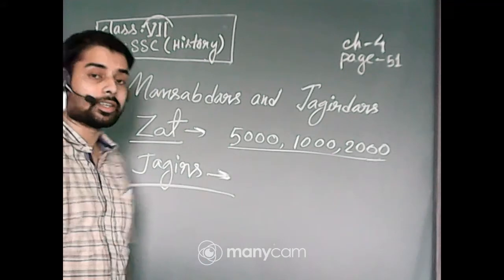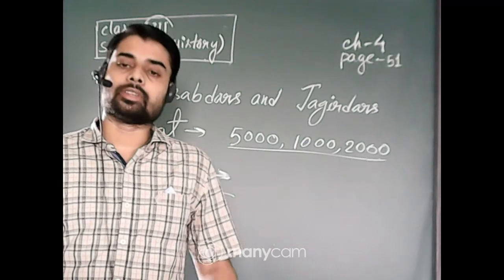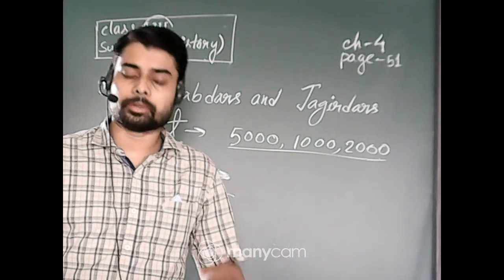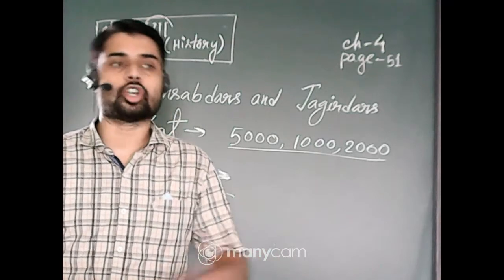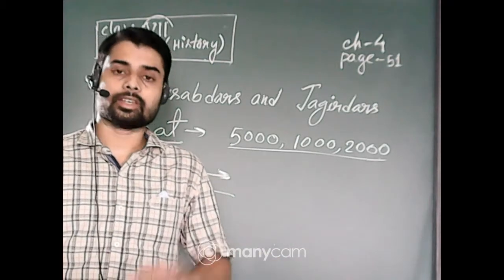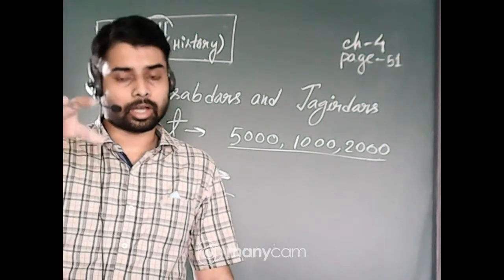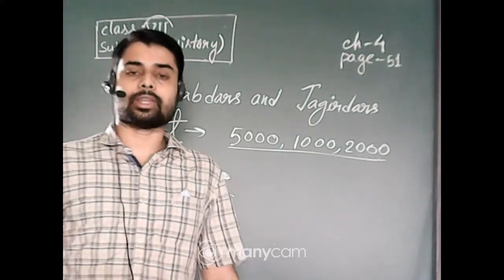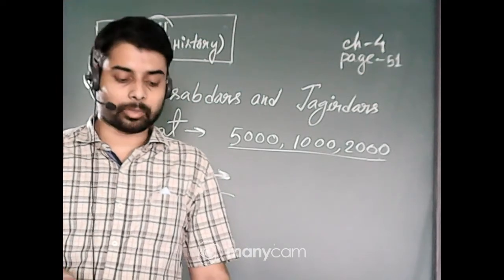Jagirs are the same as Iktas in the Sultani period. A small piece of land or a district was given as Jagir, and their servants collected revenues from the peasants living on that land. That revenue was used to pay the salary of the soldiers as well as the salary of the Mansabdar himself. In this way they maintained the Mansabdari system.